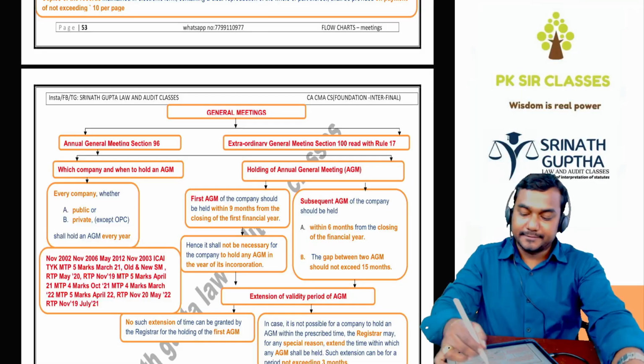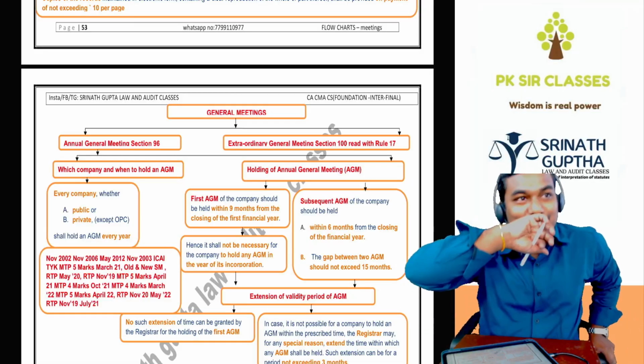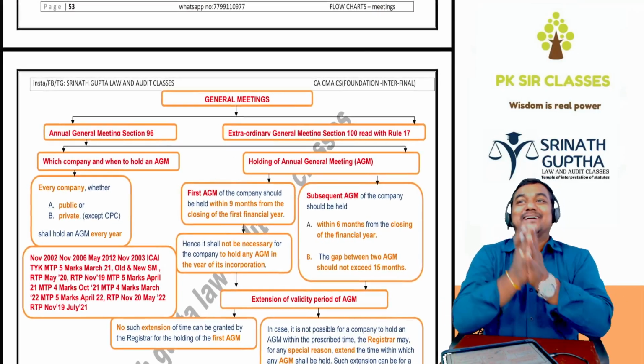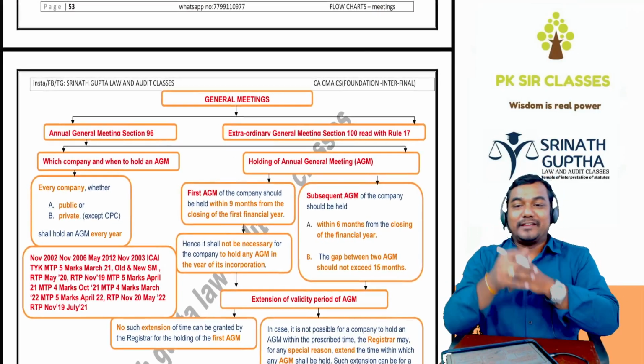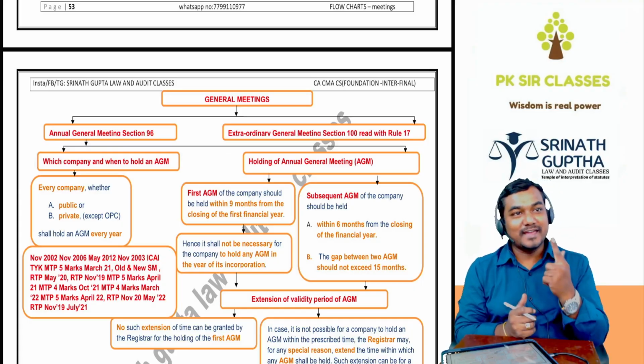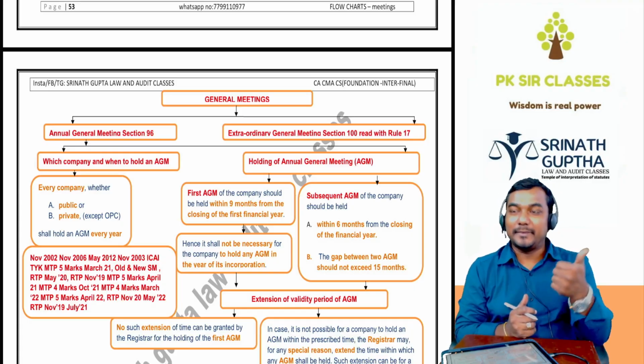General meeting, which meeting? Every company every year has to conduct one meeting. उसको बोलते हैं AGM. AGM, Annual General Meeting.